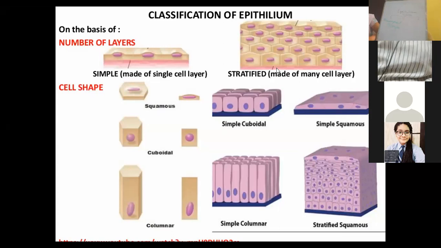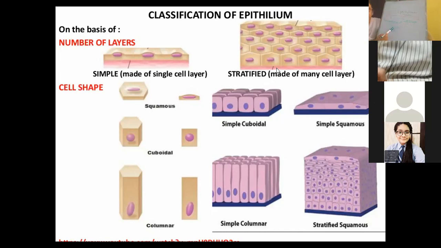Along with it, there is one more criteria, and that is cell shape. What is the shape of the cell? That is also one of the criteria to classify and differentiate the epithelial tissue.